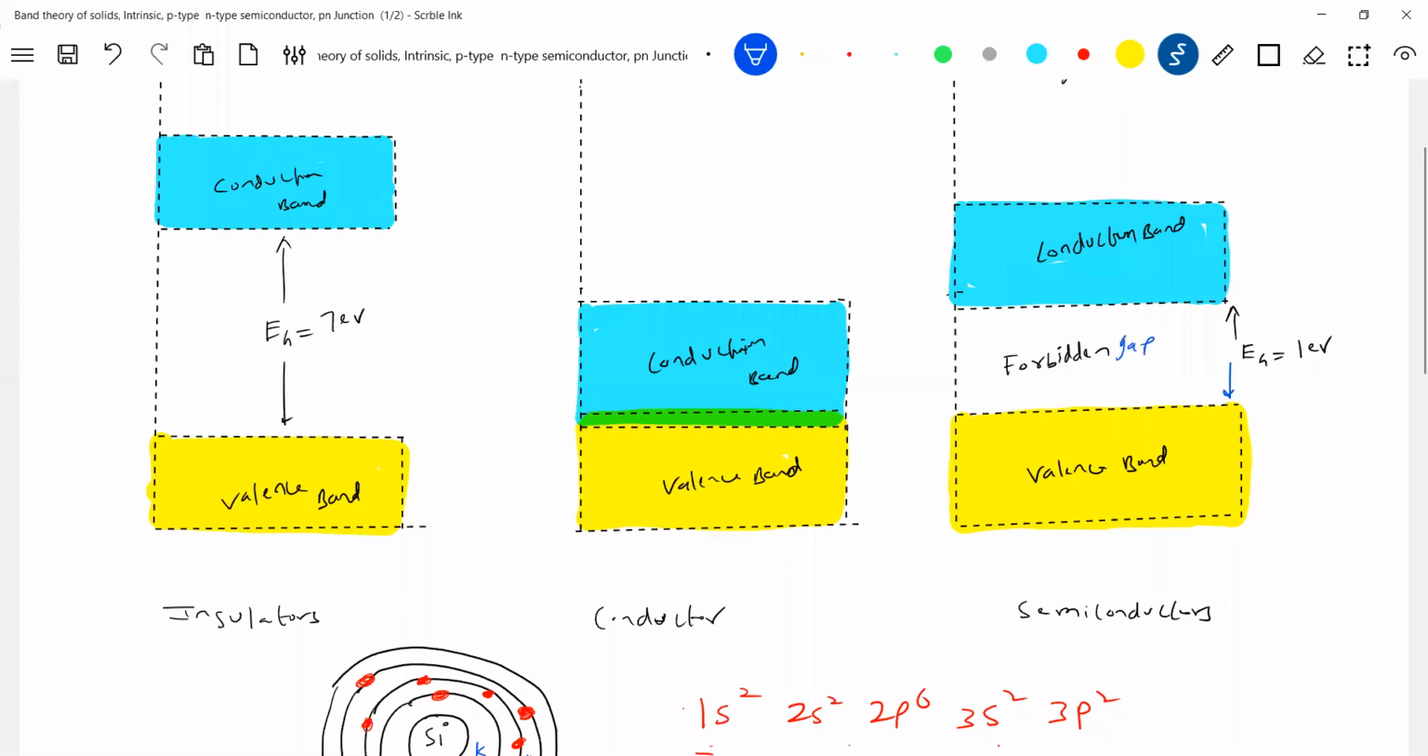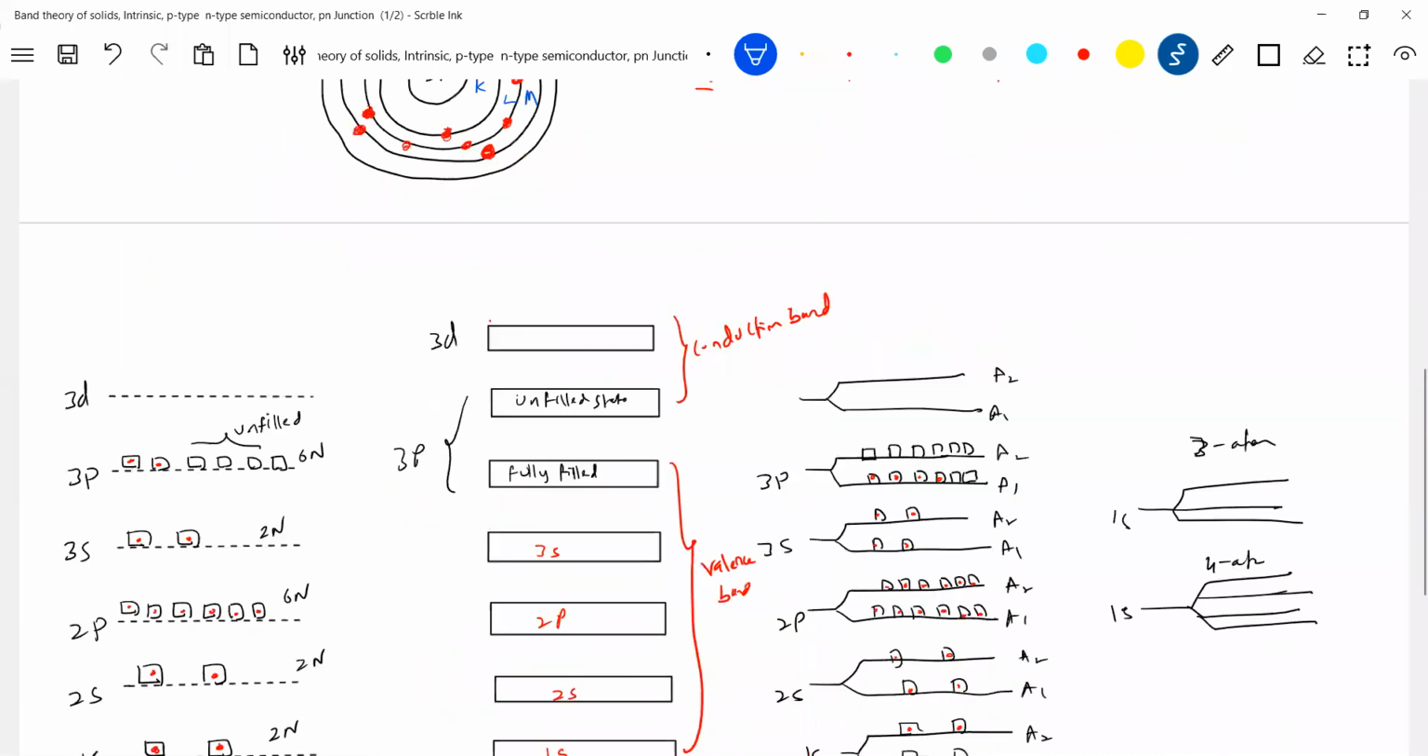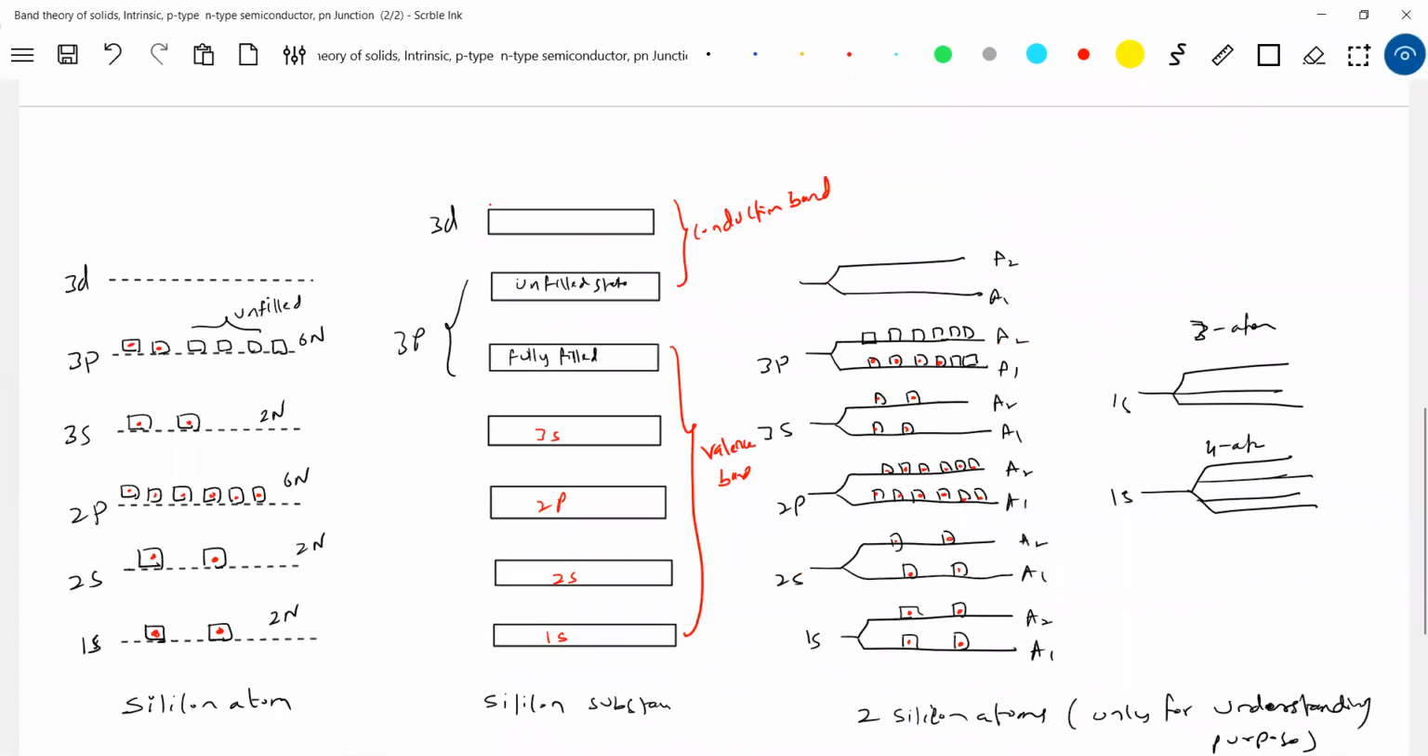Forbidden gap. It is not permitted. An electron can exist here or here. It cannot exist here. Forbidden means not permitted. So is it possible to locate any electron here? If I supply energy, what happens? Here it is fully filled, we have valence electrons, but we don't have any vacant state. What about here? All the states are vacant. If you supply energy, the electron can jump from the fully filled upper valence band to the unfilled lower conduction band. It cannot be in between. So that forbidden gap is this one.